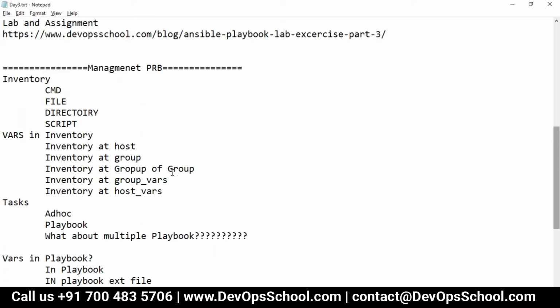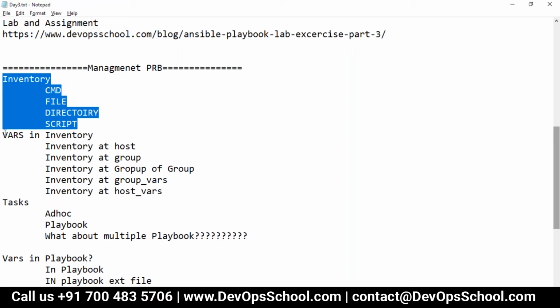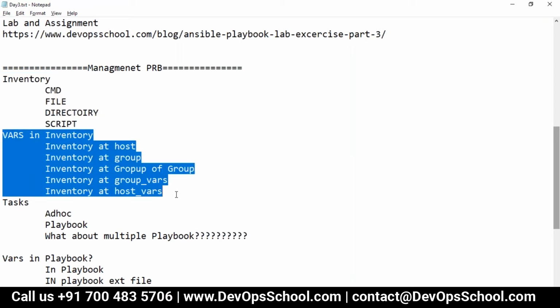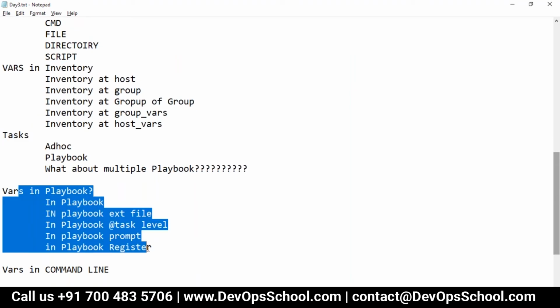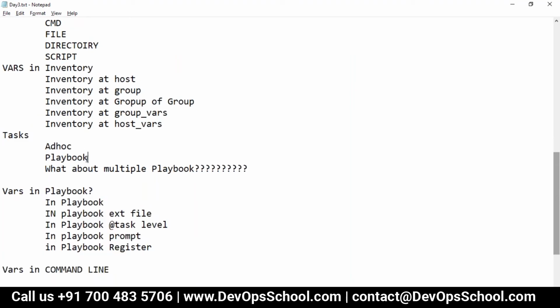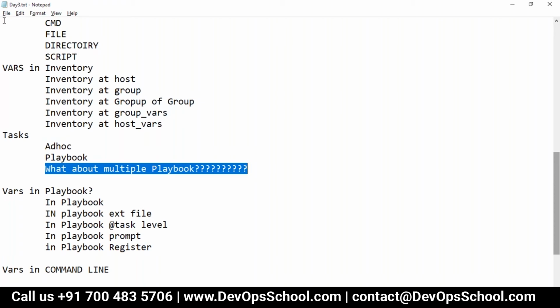So you have learned how to write a playbook. You have learned how to work with the inventory. You have learned how to use variables in inventory. You have learned playbook, command line, ad hoc tasks, but you have not learned how to manage multiple playbooks. That's the only thing which is pending. So guys, any questions you have before I talk about this last topic before roles? Any questions which you have?